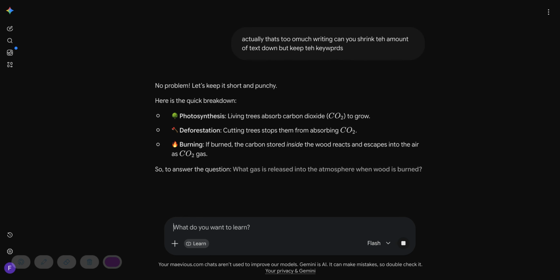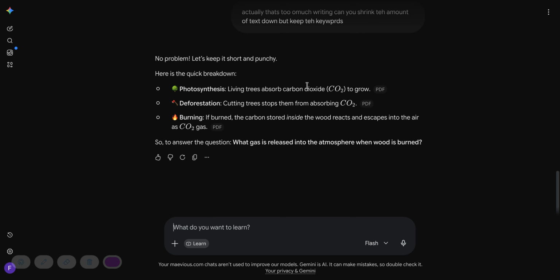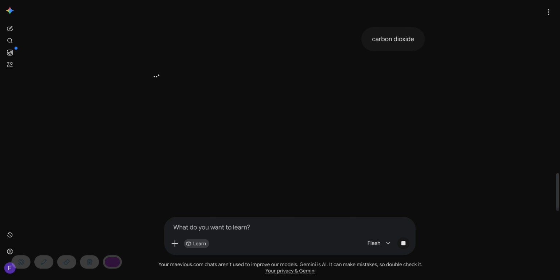All right, so here you go. Photosynthesis: living trees absorb carbon dioxide to grow. Deforestation: cutting down stops the trees from absorbing CO2, because they absorb it using photosynthesis. Burning: if burnt, the carbon stored inside the wood reacts and escapes into the air as CO2 gas. So to answer this question, what gas is released into the atmosphere when wood is burned? Well, carbon dioxide. So it's asked me a question, and I've put the answer in.